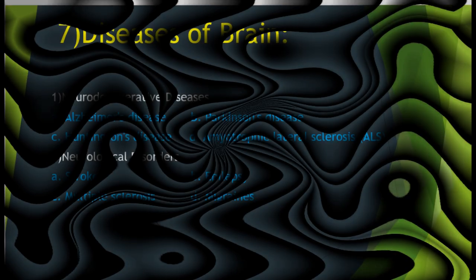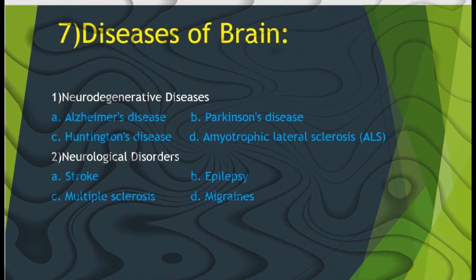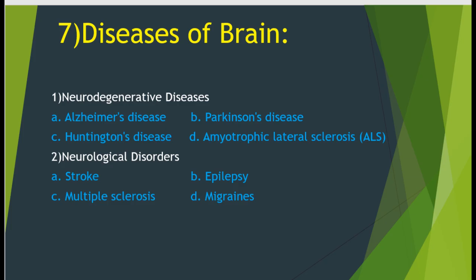7. Diseases of brain. 1. Neurodegenerative diseases. A. Alzheimer's disease, a progressive disorder that affects memory, thinking, and behavior. B. Parkinson's disease, a neurodegenerative disorder that affects movement, balance, and coordination.